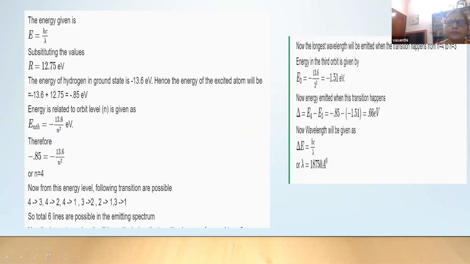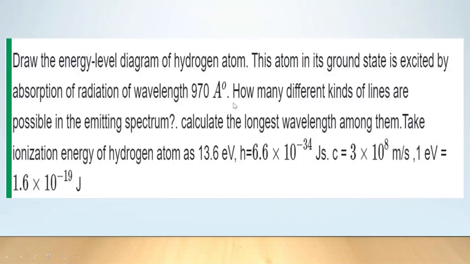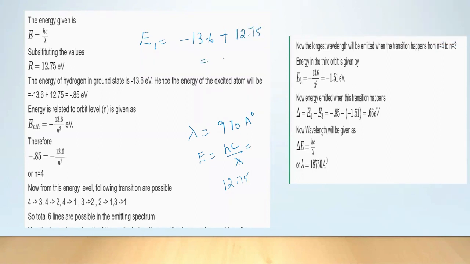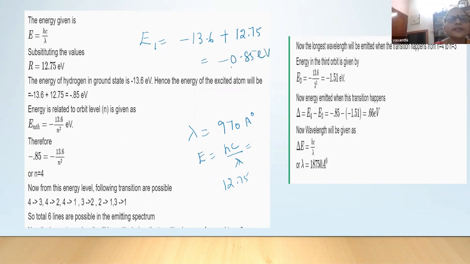So now energy absorption. When you are not supplying energy, what will be the energy of the hydrogen E1? Minus 13.6. So when you are supplying energy by 970 Angstrom unit radiation, you will find E is equal to hc by lambda, and then you have to convert into electron volt. You will get the answer as 12.75. So this much energy is given now. So add this. If I add, I'm getting minus 0.85. So minus 0.85, you know that corresponds to n is equal to 4. So the electron is getting excited to n is equal to 4.